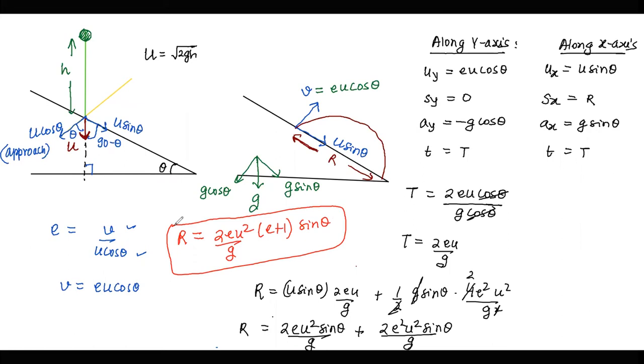So the problem that we started, that a smooth ball is dropped on the surface of an inclined plane, inclined at an angle theta, find the velocity with which it will rebound. We have calculated the first part, that is velocity along y-axis and x-axis respectively. And the next part that was asked is the point where it will strike the inclined plane again. So we have calculated the point where it is striking the inclined plane again.